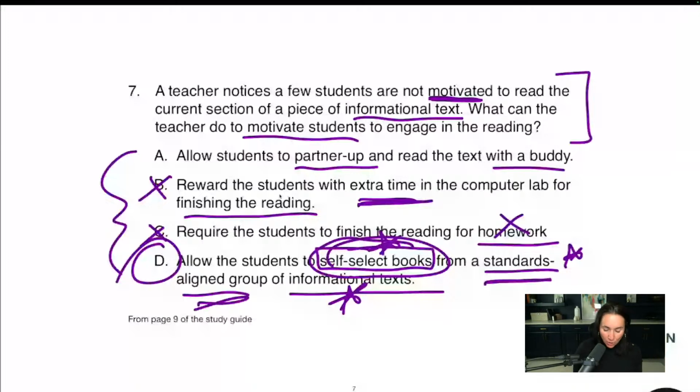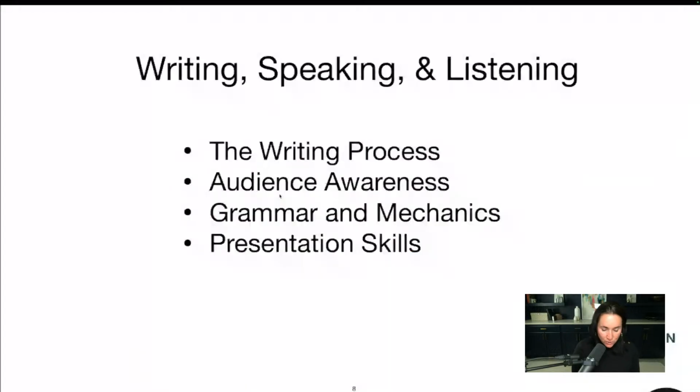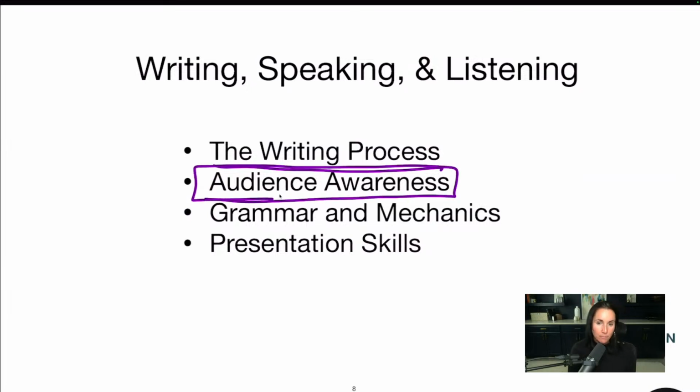All right. So that's the best one. D, it's got all the good words. All right. Let's go into writing, speaking, and listening. So for this part of the exam, you're going to need to focus on the writing process. So that's going to be pre-writing, drafting, peer review, you know, the whole writing process. Audience awareness. This is a big one. This is a good word. Being aware of audience and purpose is really important when it comes to writing.